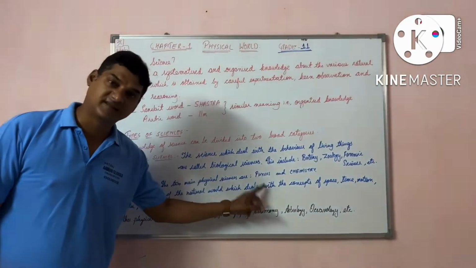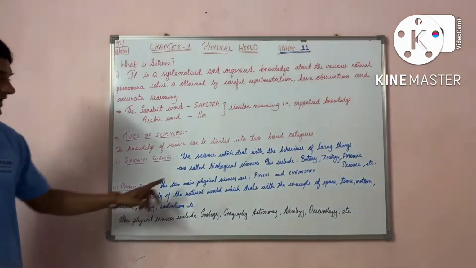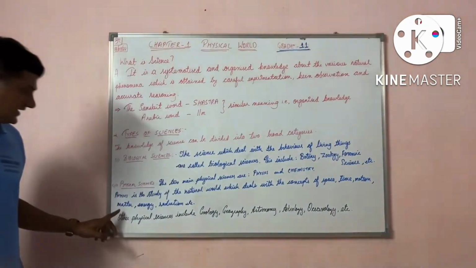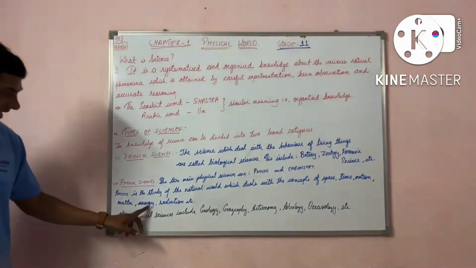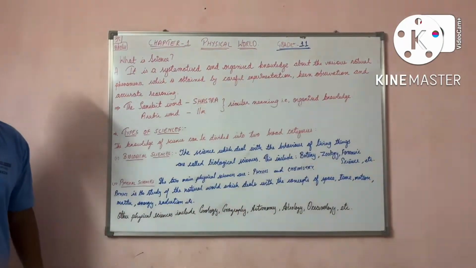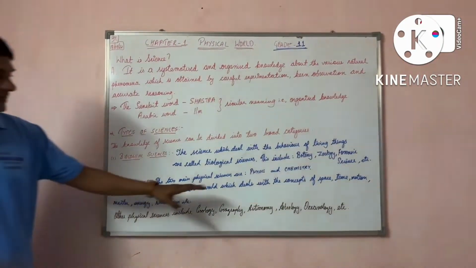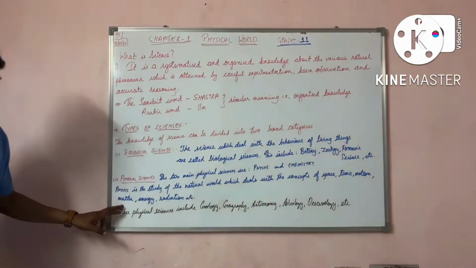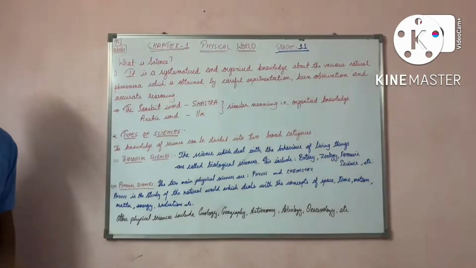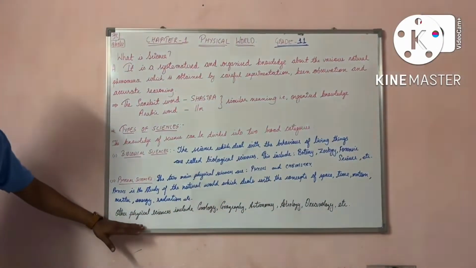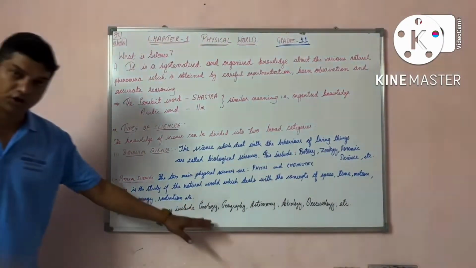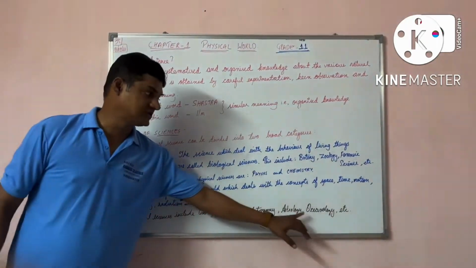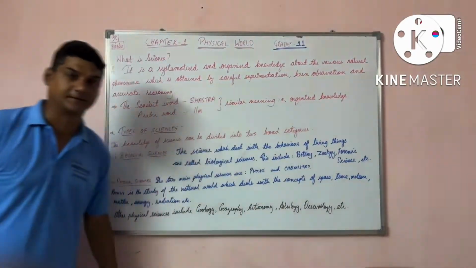So what does physics deal with? Physics deals with the concepts of space, time, motion of the object, the matter present in the object, energy and radiation. And other physical sciences will include geology, geography, astronomy, astrology, oceanology, etc.